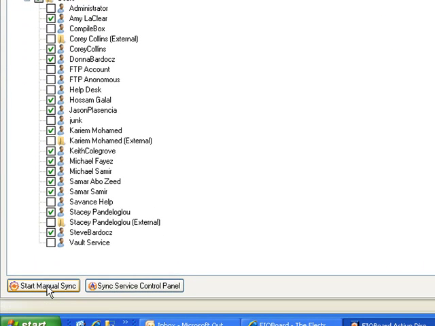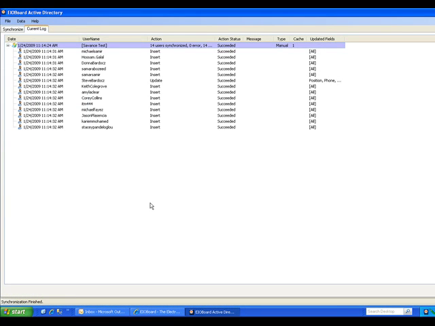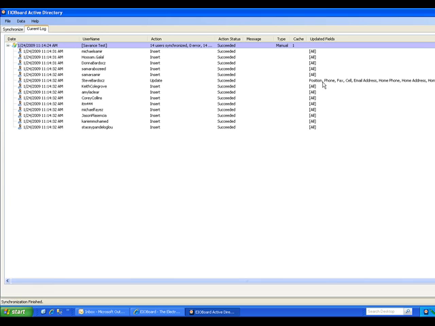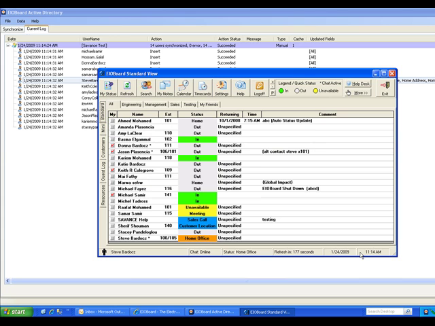But at this point, I'm just going to do what's called a manual sync, which will take all these users and push them out into my database and synchronize them. Even if it's a very first time load, it's nice to do. Now you'll notice that it actually pulled all of my information from AD and pushed it over. It was an update. The rest of these were an insert. So now quickly I have just loaded a whole group of users into here rather than having just a few users.